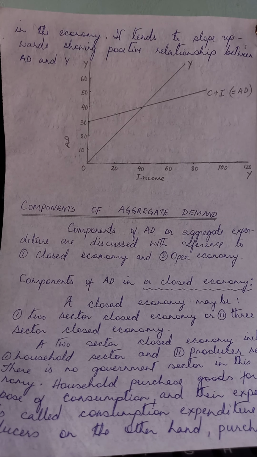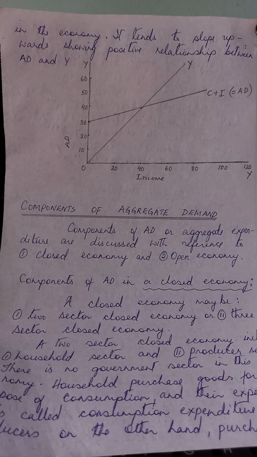Thus, talking about a two-sector closed economy, aggregate demand has two components. We have the household sector, we have the producer sector. As such, under such a two-sector economy, aggregate demand is equal to C plus I, where C represents household expenditures, and I represents the producers' expenditures.